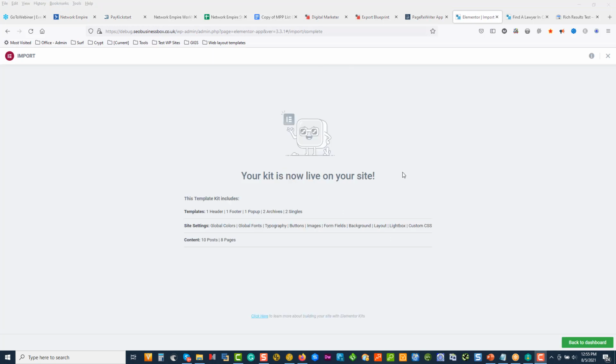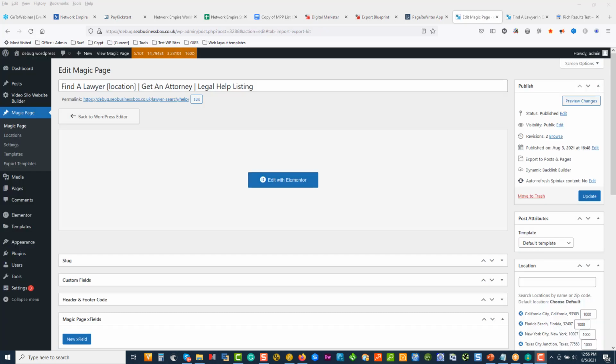Okay, so you can see we installed it. We've got a header, a footer, a pop-up, archives, 2 single pages. There are schemes, buttons, everything is done. Go back to dashboard. And now I'm going to click edit with Elementor. Let's see what's happened.